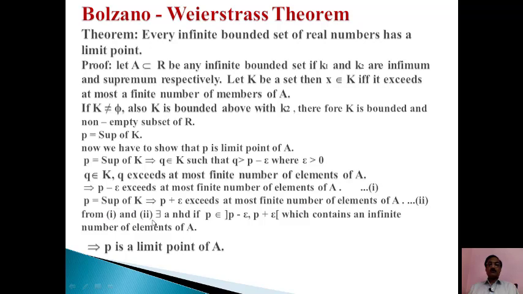So from equations 1 and 2, there exists a neighborhood of P, the open interval (P − ε, P + ε), which contains an infinite number of elements of A. It means P is a limit point of A, since it contains at least one point other than P. Thank you.